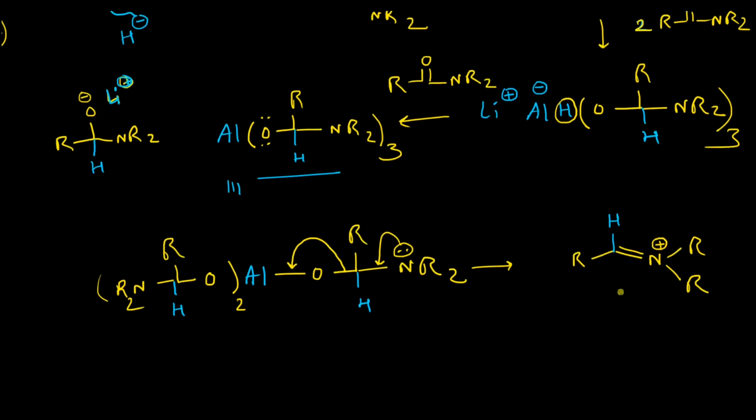So now what will happen? A lithium aluminum hydride will donate a hydride to this particular center, and thereby it will be saturated, and it will generate the final product, which is this one.